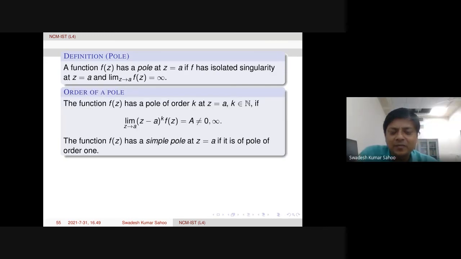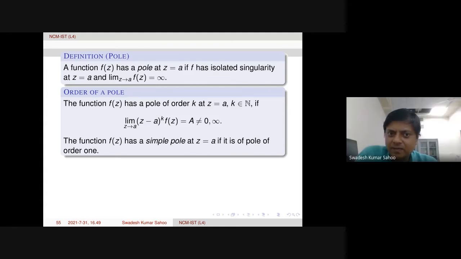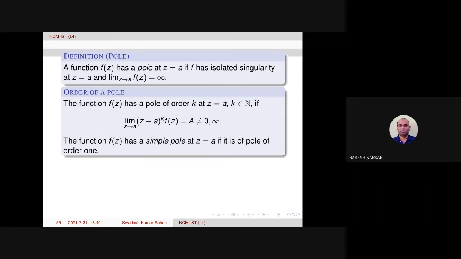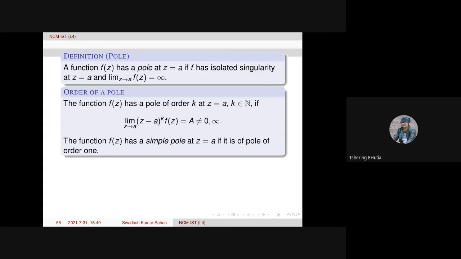If we add together, if the limit of f of z as z tends to a is infinity, but the limit as z tends to a of z minus a to the power k into f of z equals a finite number, then z equal to a will be called a pole of order k. It is written as pole of order 1, it should be pole of order k.